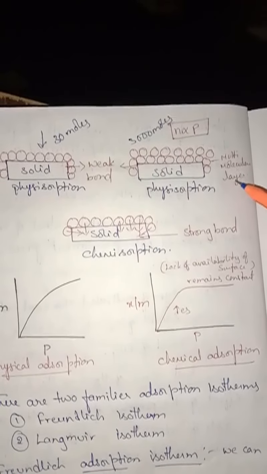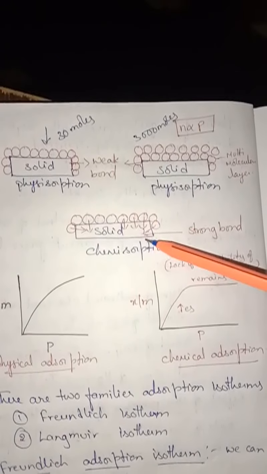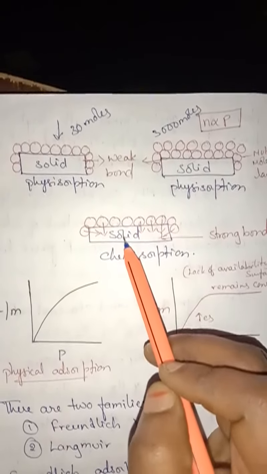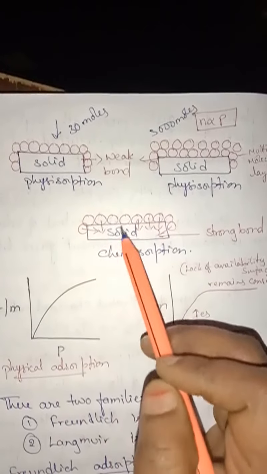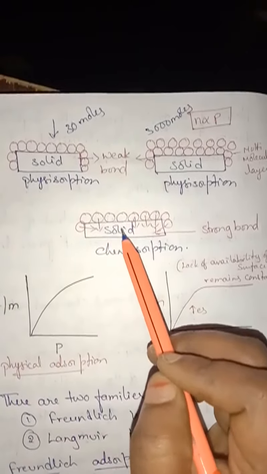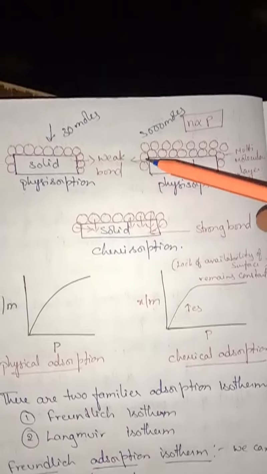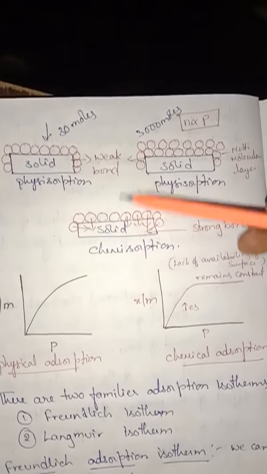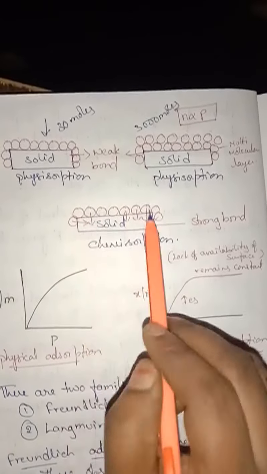When it comes to chemisorption, meaning chemical adsorption, the bond formed between the solid and the molecules is stronger. The bonds formed between the solids and the molecules are strong, and there is no availability of space. If you increase the number of moles, there is no space to occupy because the bond is strong.